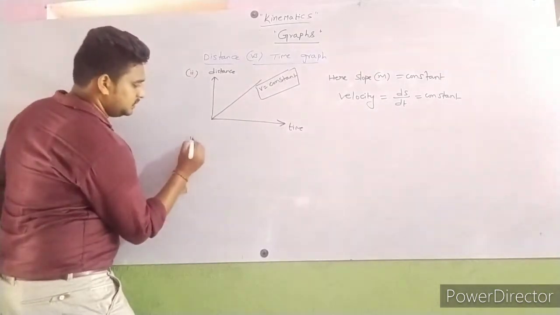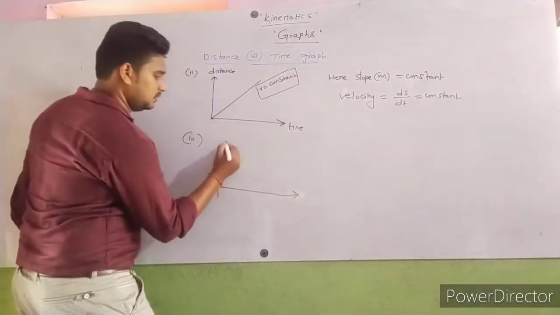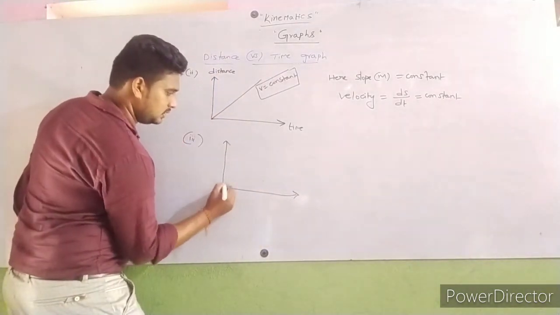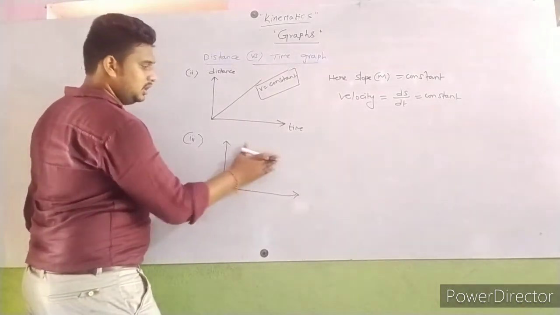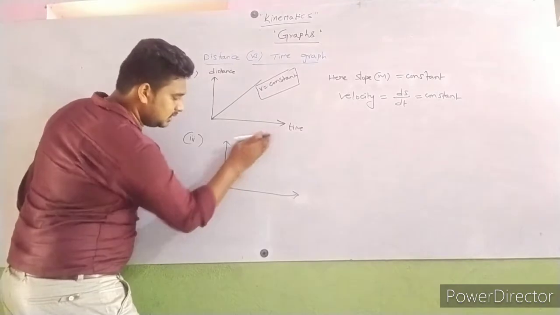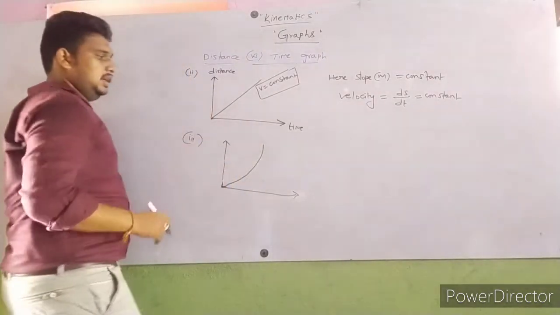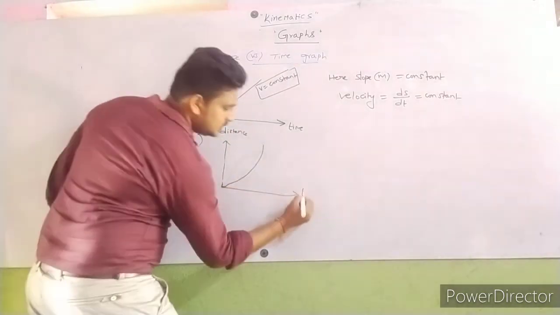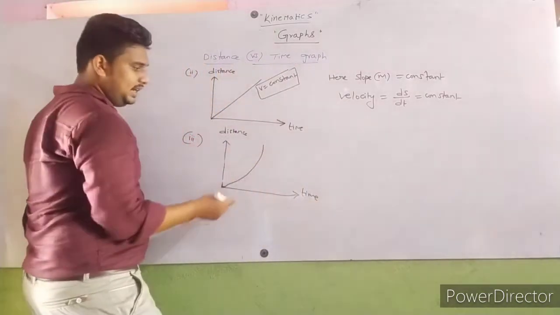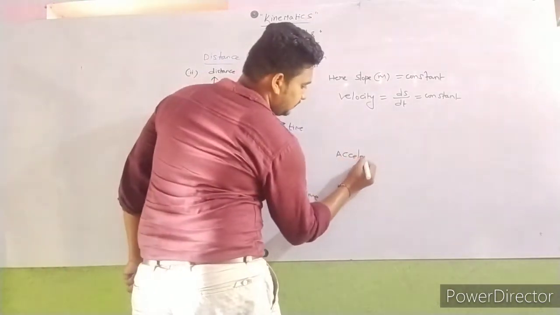Next, third graph. This is another graph, this is distance and this is time. This graph indicates acceleration.